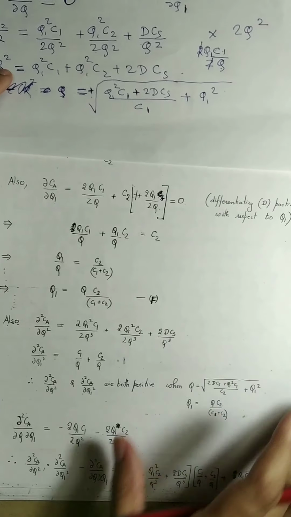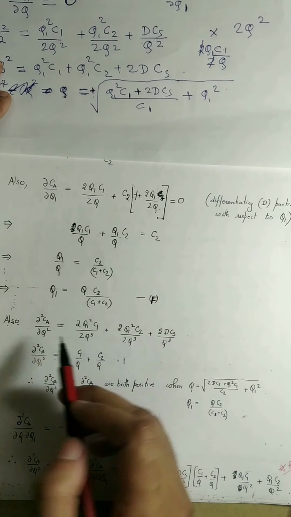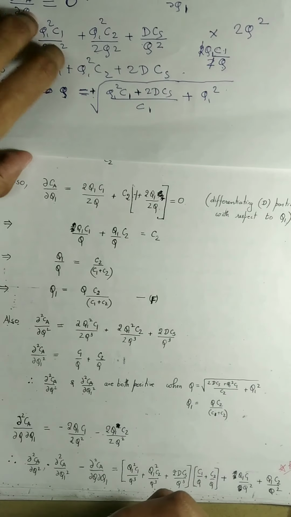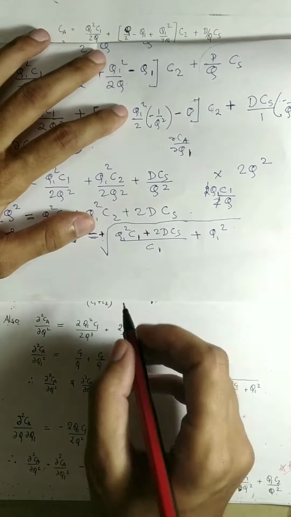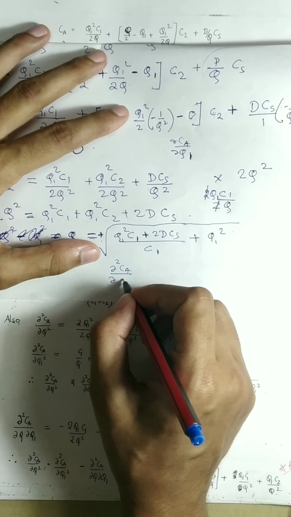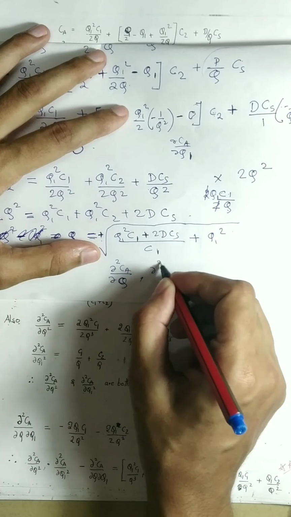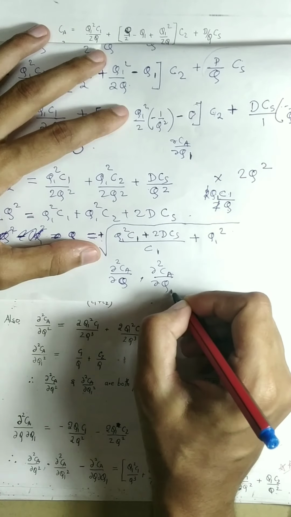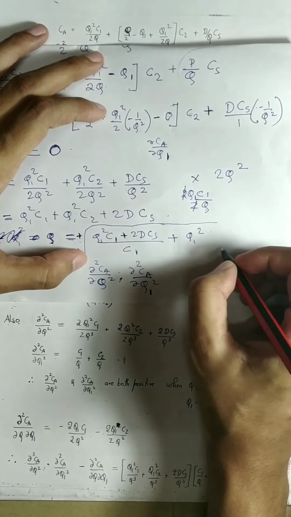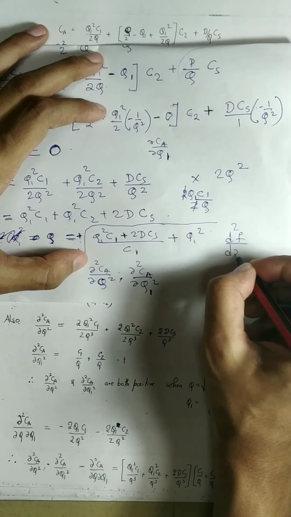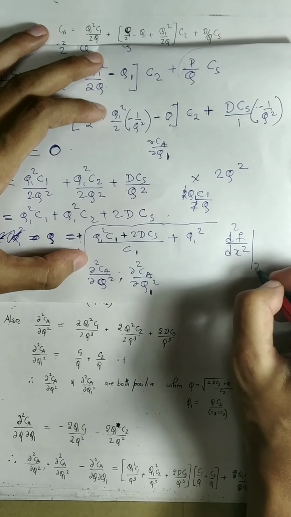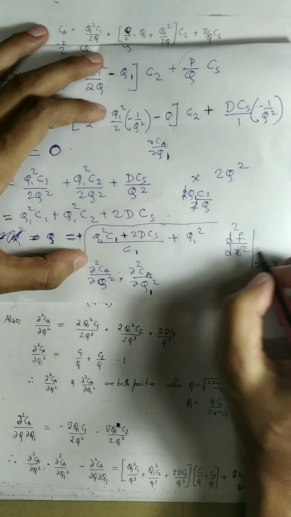Then what we have to do is check the double derivative of Ca with respect to Q and with respect to Q1. Like how we do it for a single variable, we check the double derivative. We evaluate it at the point x equal to x naught and check the sign.